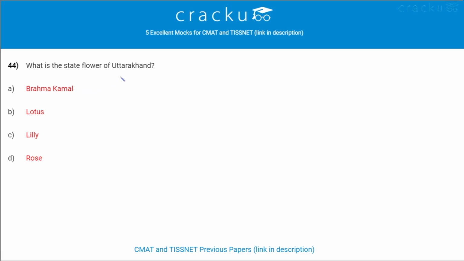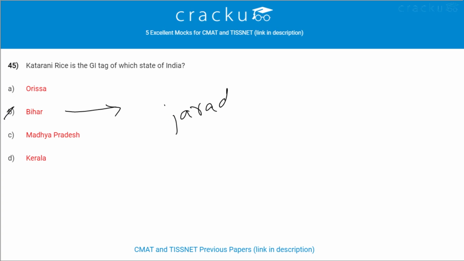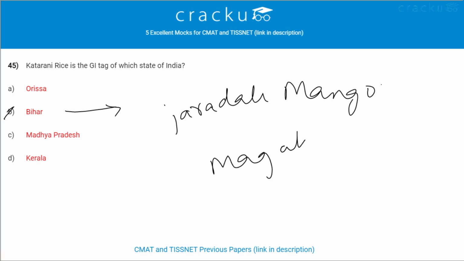What is the state flower of Uttarakhand? The state flower of Uttarakhand is Brahma Kamal. Katarani rice is the GI tag of which state of India? It is the GI tag of Bihar state of India. The other GI tags of Bihar is Jardalu mango and Magahi pan.